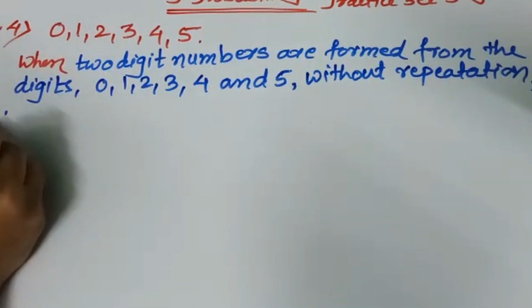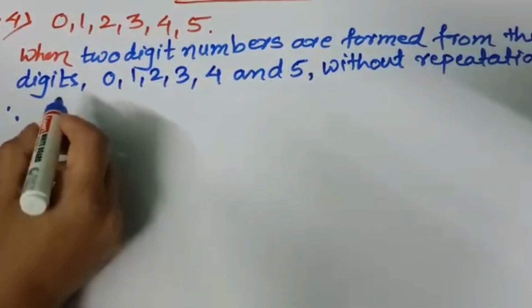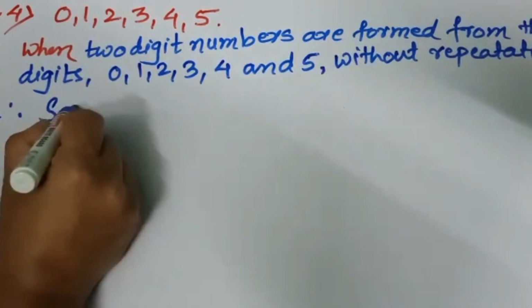Now write, therefore, see how to make 2-digit numbers in that sample space.